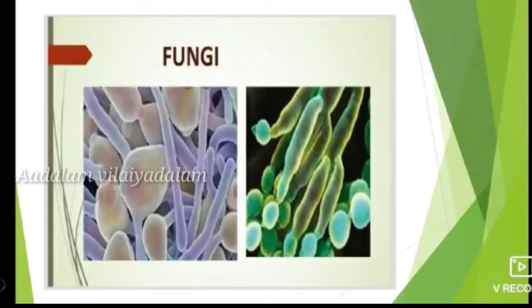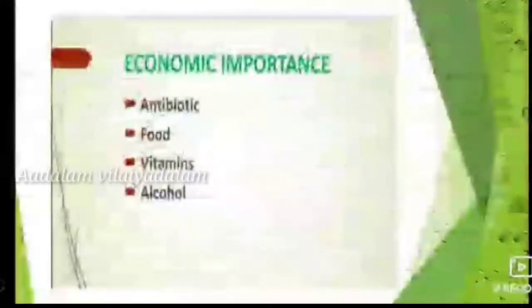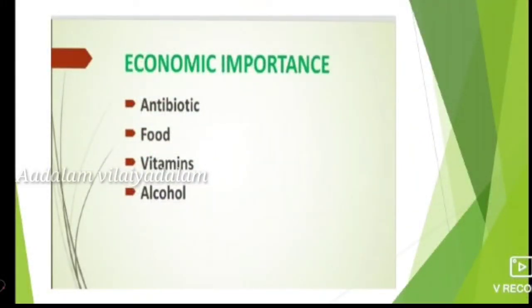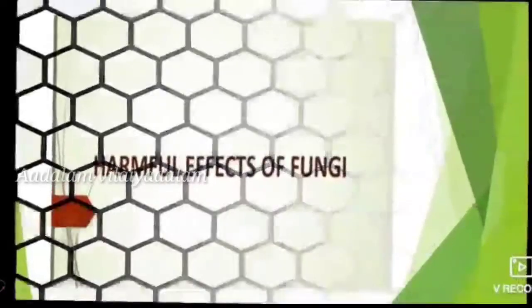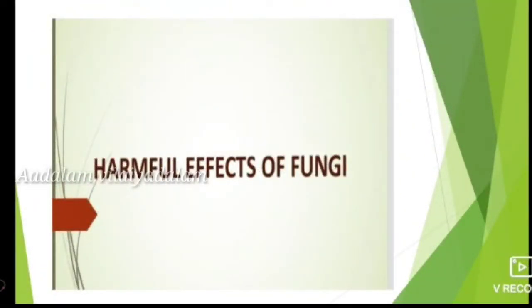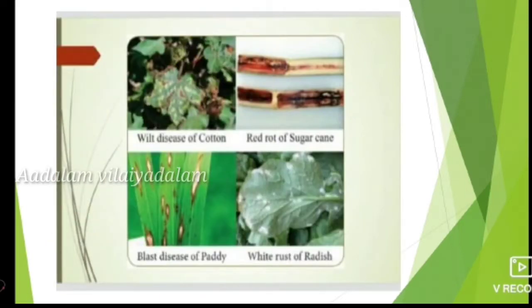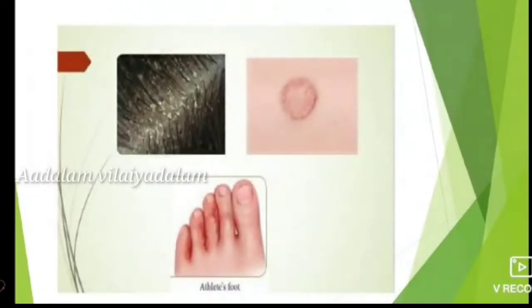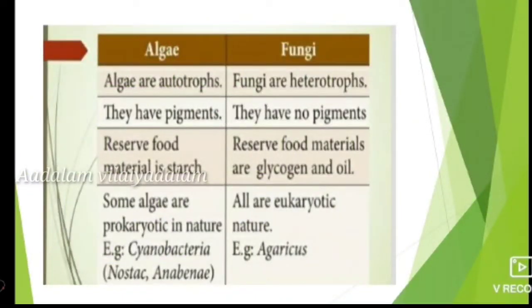And fungi: introduction to fungi, classifications of fungi, economic importance of fungi, then harmful effects of fungi, that is the harmful effects in plants and in human beings, and the differentiation of fungi and algae.